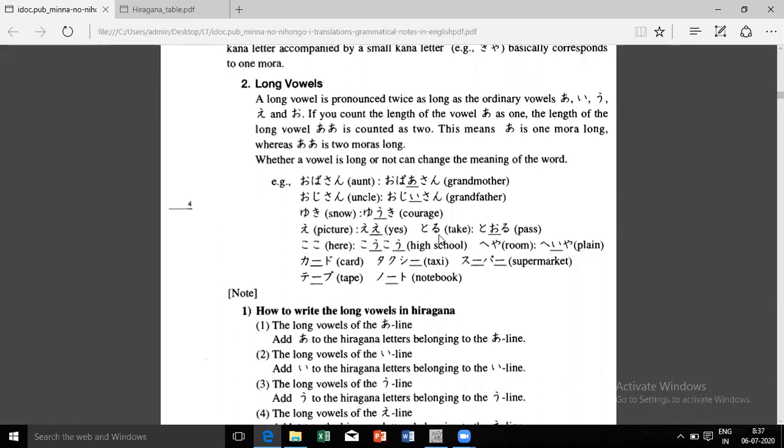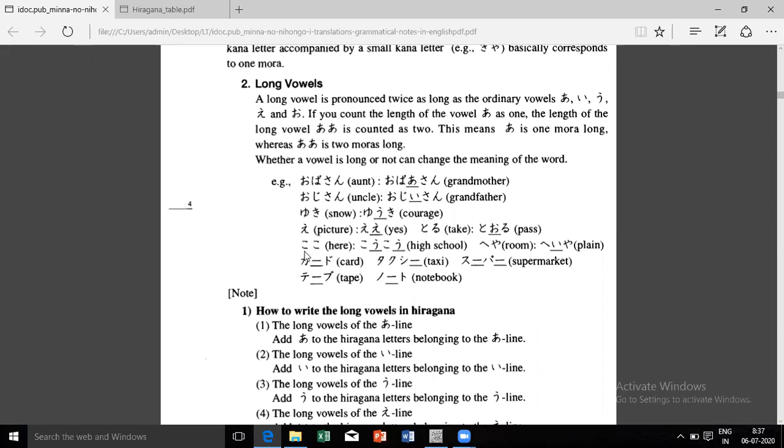Next is toru. What happens? When I'm taking a picture, I'm clicking a picture, it becomes toru, ne? Shashin o torimashita. Shashin is a picture, photograph. So I clicked a picture. And here tooru. So again O is prolonged as in tooru. I'm passing this road, or I'm passing this bridge, or whatever. So tooru ne. Michi o toorimashita.